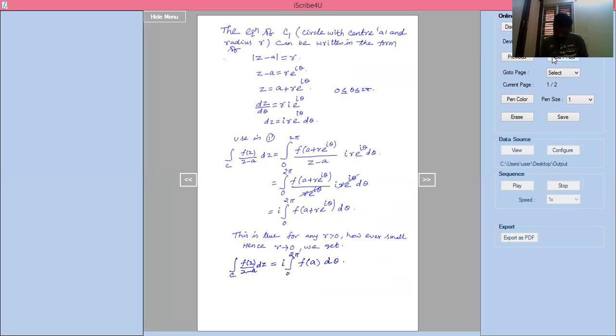Now, if I take i out, f of a outside, i into f of a, integration of 0 to 2 pi into d theta. What is that? Integration of d theta is theta. The limit should be 0 to 2 pi. In the next steps, I can write.